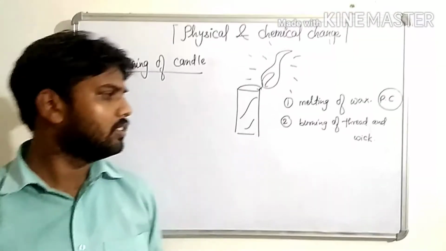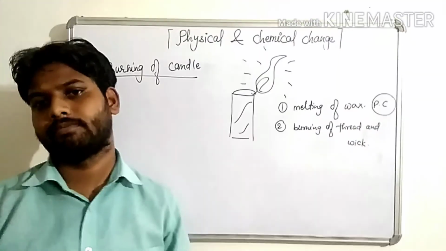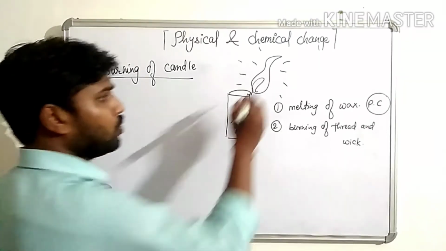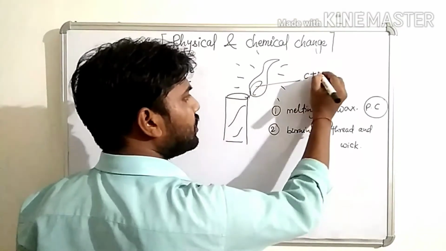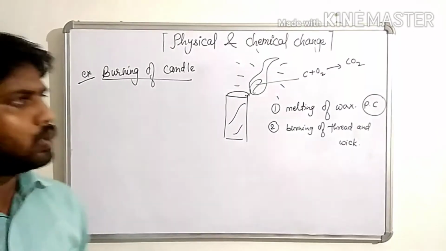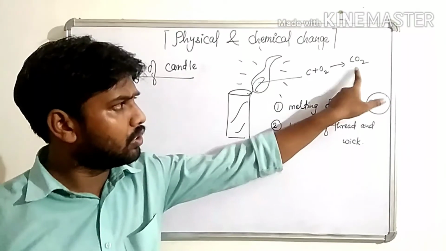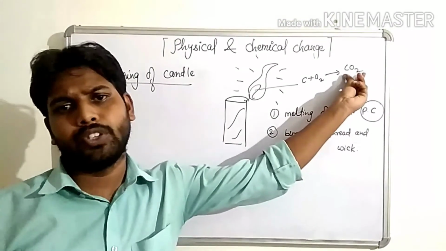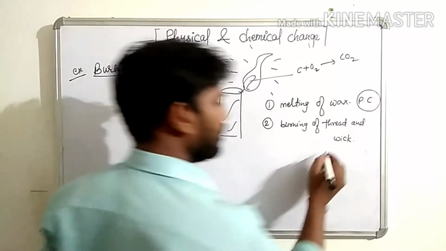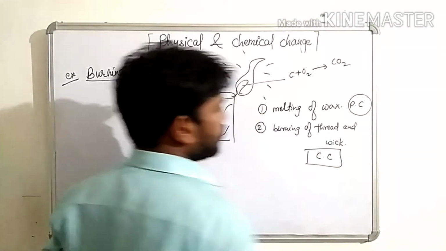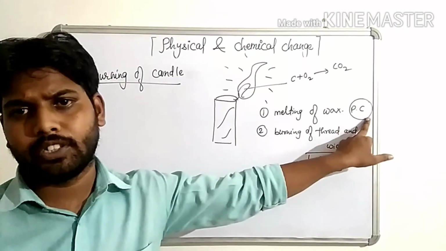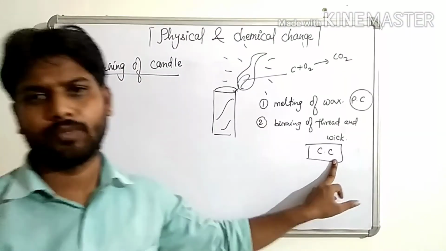It is because children, this wick contains carbon. Okay, a small quantity of carbon is present in the wick. So when it burns in presence of oxygen, it gives carbon dioxide. So children, look at this equation. New substance is formed with new properties. That is why burning of thread will be chemical change. So children, we can say from the above two changes, one is physical change and another is chemical change. Okay children, thank you.